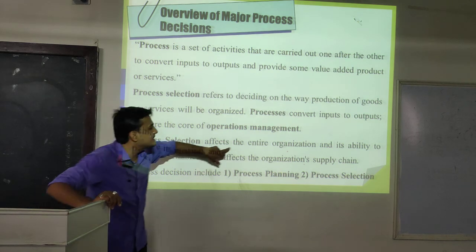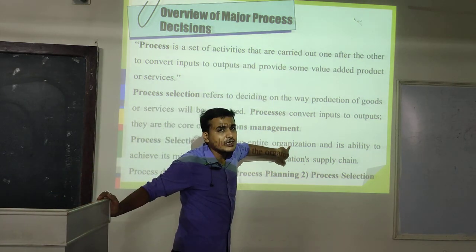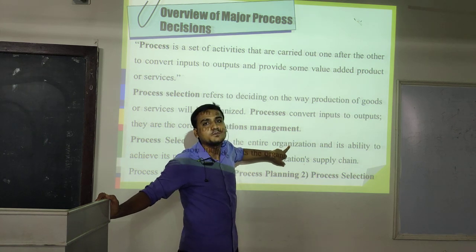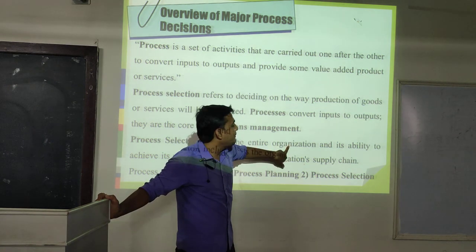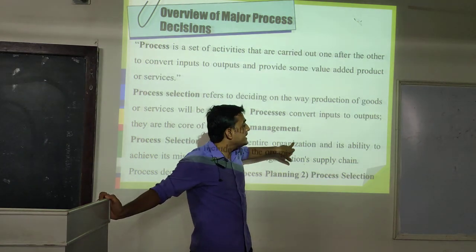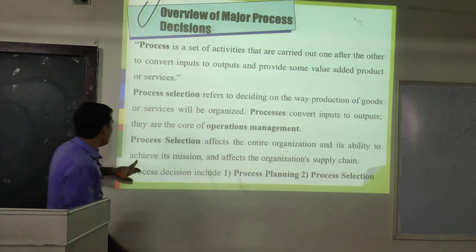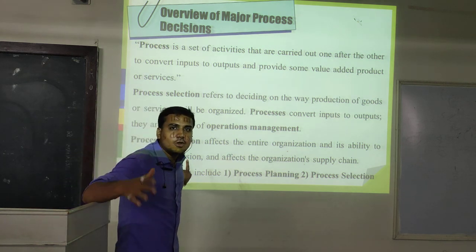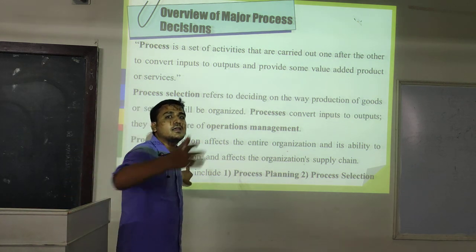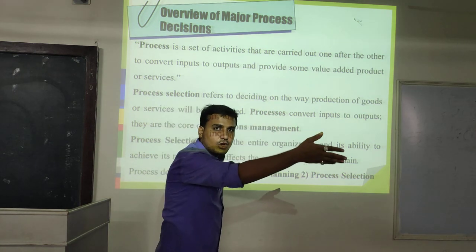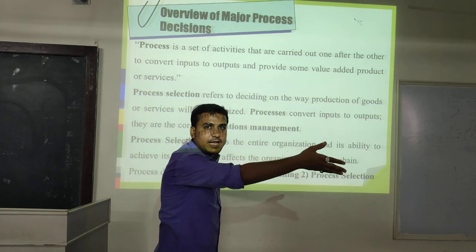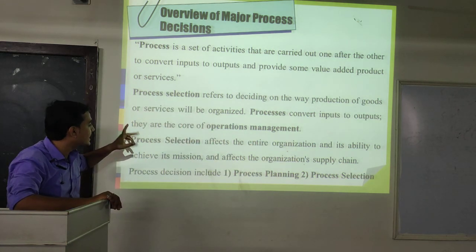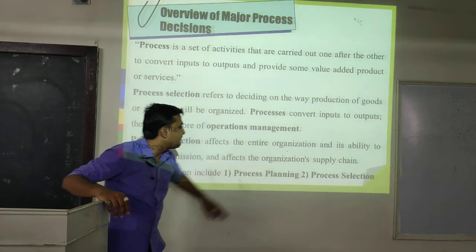Process selection affects the entire organization because there are many techniques available in the market, but which techniques must we adopt in our organization? It will affect the organization's ability to achieve its mission, because the mission, ability and target of the Balaji company are different from those of a local shop in the local area. As per the organization's capacity, selecting the process also affects the organization's supply chain.